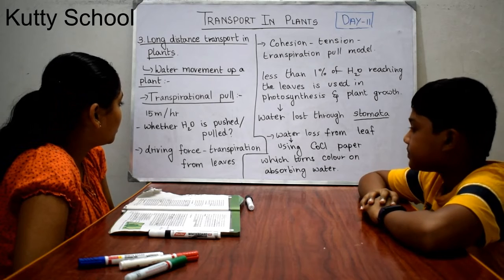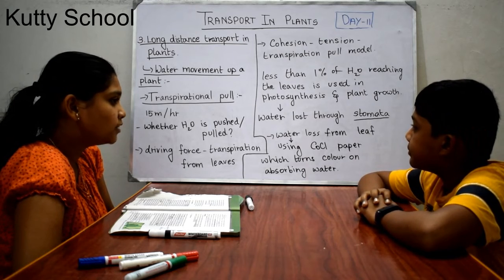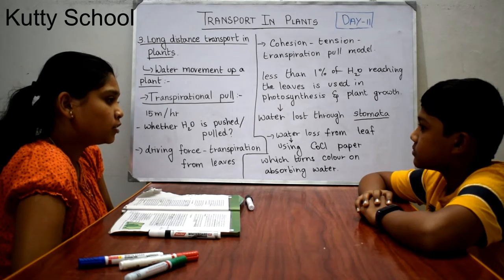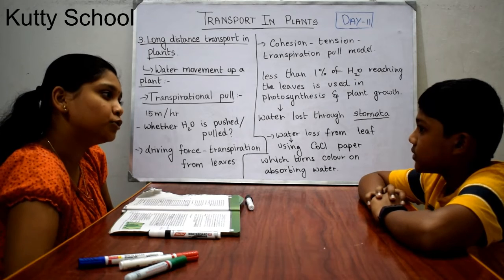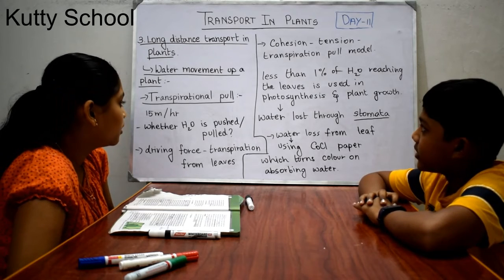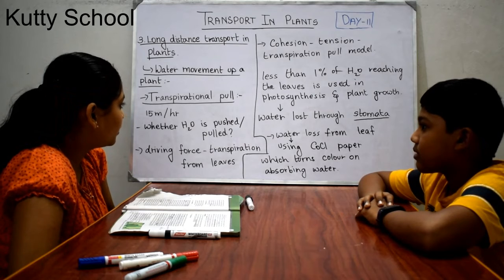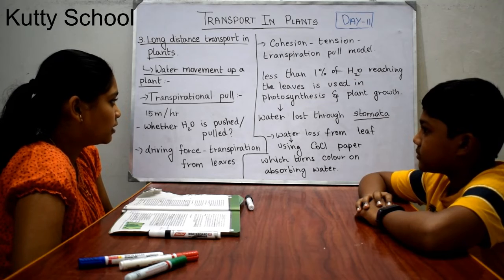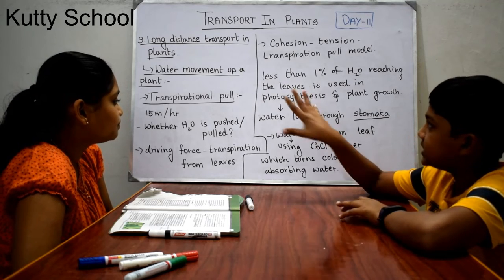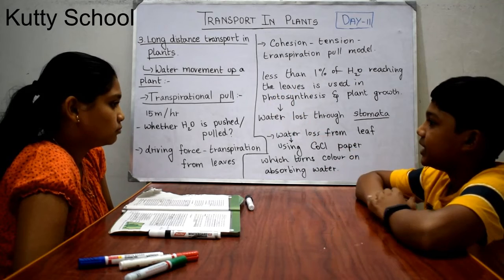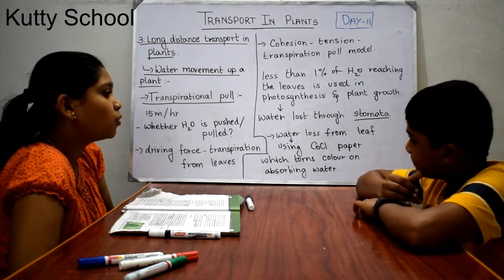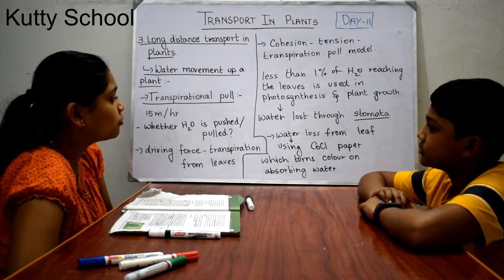So what is transpiration pull? Transpiration occurs in leaves. Is water pulled or is it pushed? It is pulled. Yeah, we cannot say correctly. We'll be seeing later whether it is pushed or pulled. So we are seeing generally. In detail, we'll see it. We cannot say it is totally pulled or totally pushed. There are some forces acting in it.